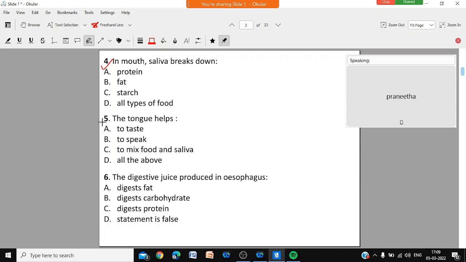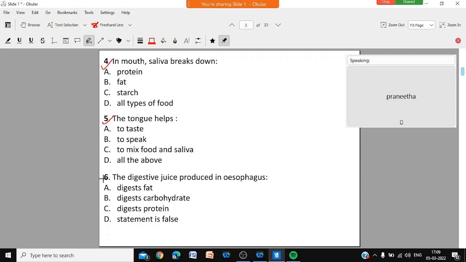Question number 5. The tongue helps to taste, to speak, to mix food and saliva, all the above. The work of the tongue. The tongue helps you to taste, to speak, to mix food and saliva, or helps you in all the above functions.